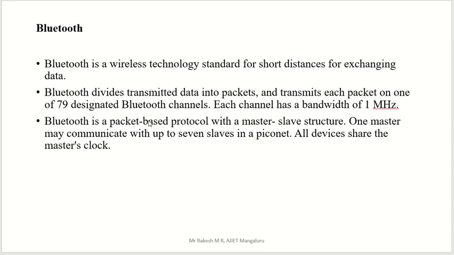If you are going to use Bluetooth, there are 79 designated channels. Different channels are there. In that channel, packets are transferred to the receiver, and each channel bandwidth is given as 1 megahertz. So 79 channels are there, and 79 megahertz is the bandwidth in that particular device.